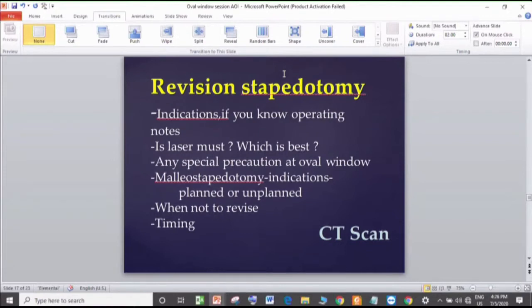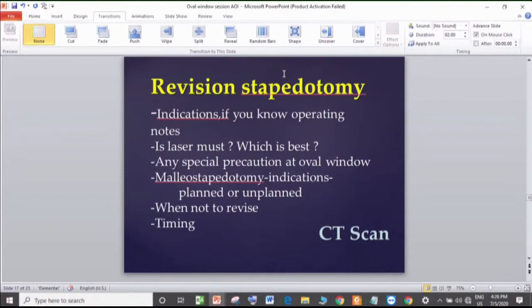Achha, what is your protocol? Gel foam around the incudostapedial joint and the incudomalleolar joint, soaked in blood. What is your protocol for not revising a patient until a certain period of time? Like you don't revise within 6 weeks, 6 months, 1 year. For a routine revision surgery, minimum 6 months.